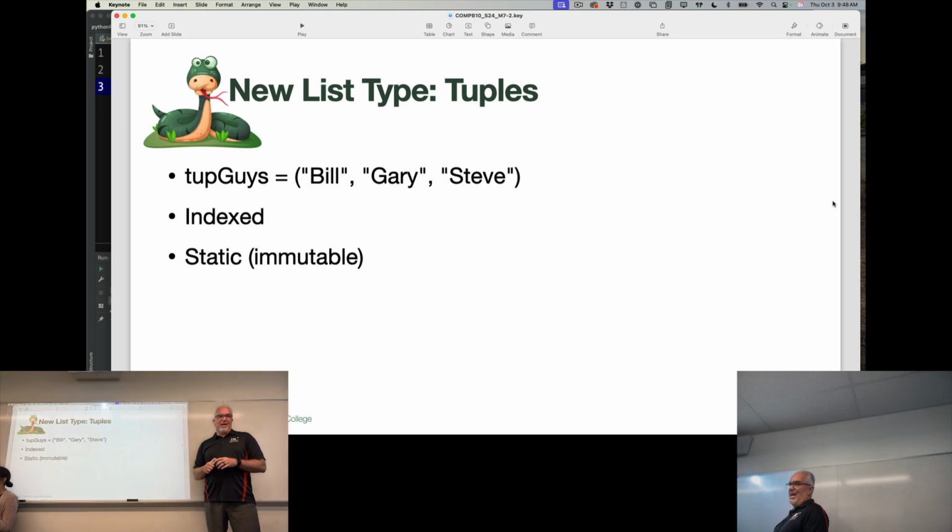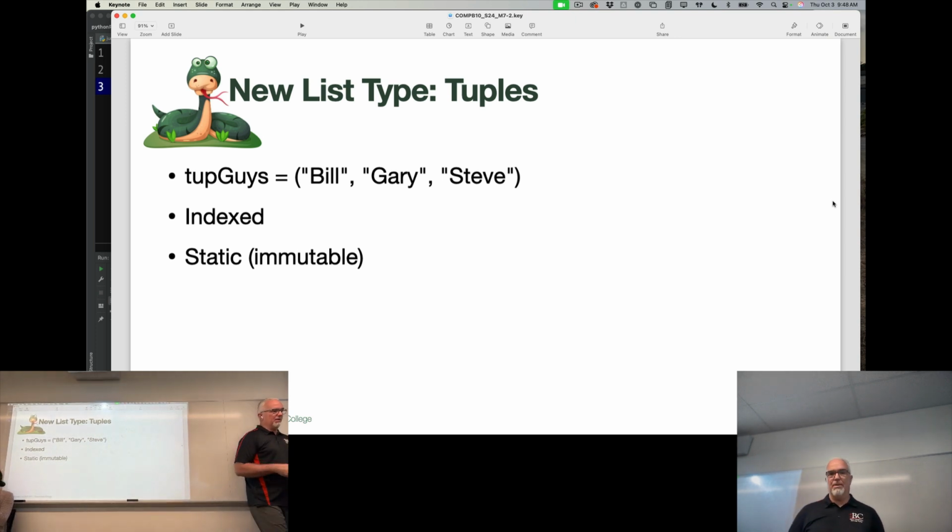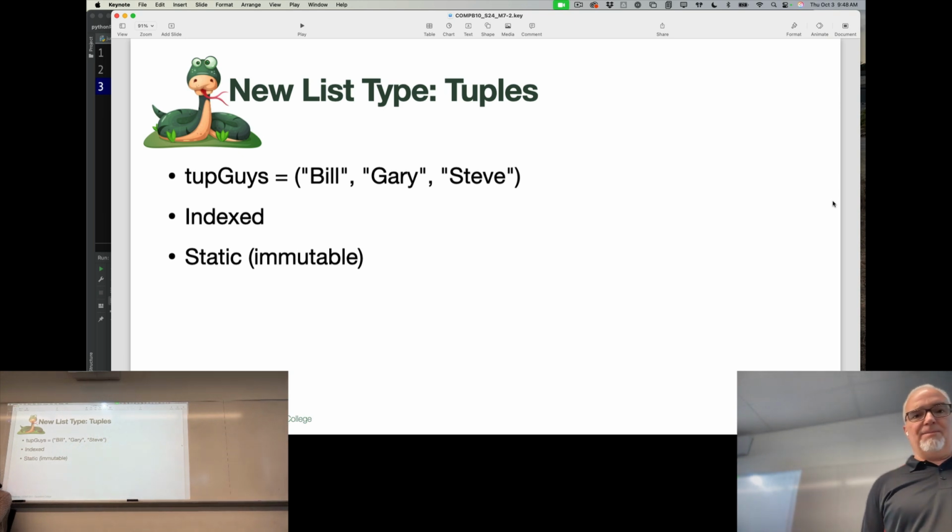Certainly not so much in the beginning, but you will start to see tuples in the next few weeks as we start to use more advanced modules in Python. So I want you to be familiar with them and know what they are and not be confused when you see them. So that's the main reason I wanted to introduce those today.